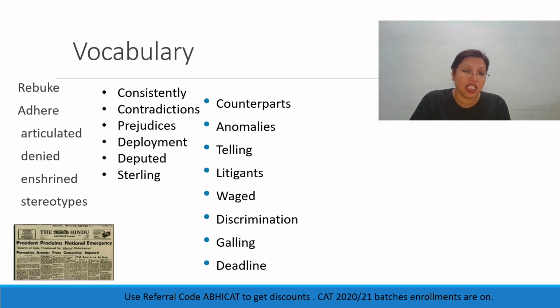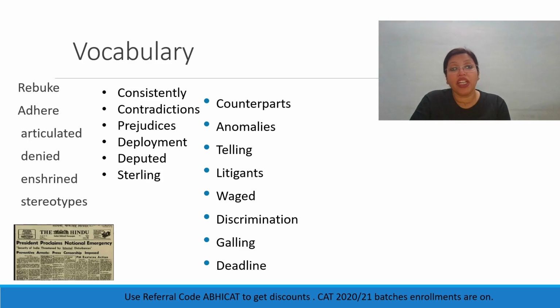Deputed again means the same as deployed. Sterling means very good quality. So we have said in the passage that the female officers have shown that they are sterling, they're very good officers. Counterpart is equivalent. So if the male counterparts are getting a promotion, why can't the female officer get it? Anomaly, of course, is aberration, something that's unusual and different.